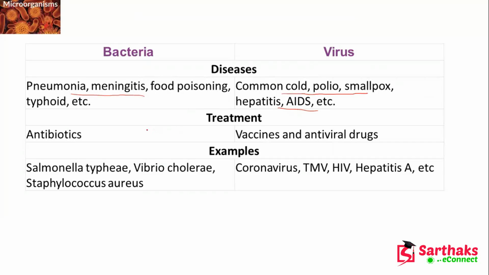Now the treatment: antibiotics for bacteria; for virus, vaccines and antiviral drugs. And there are so many examples of bacteria like Salmonella typhi, and here you have the coronavirus, right? We have suffered a lot, almost 2 years, due to this coronavirus.